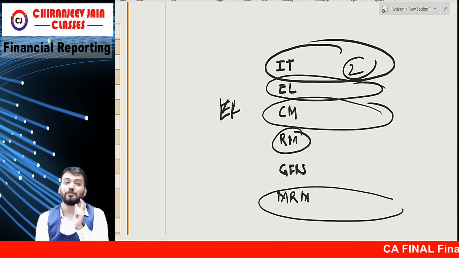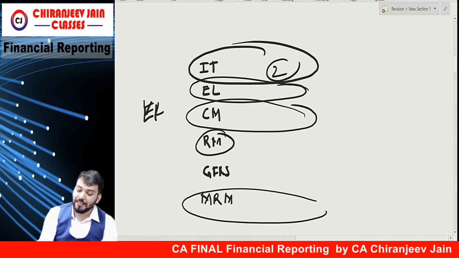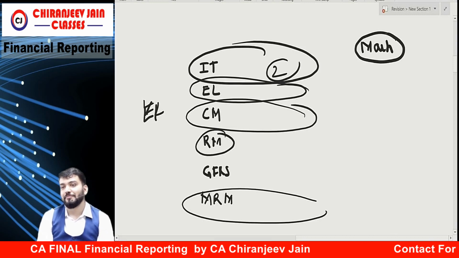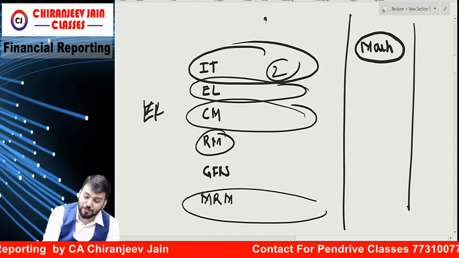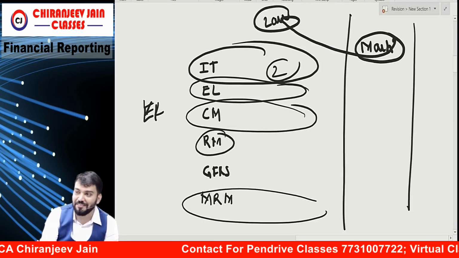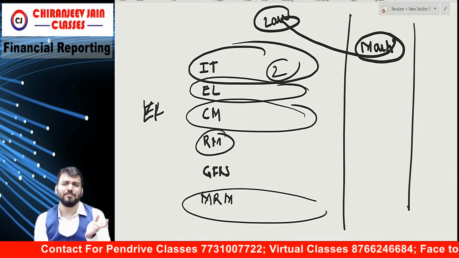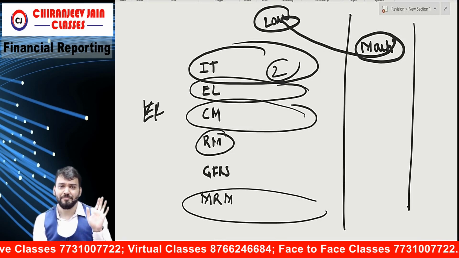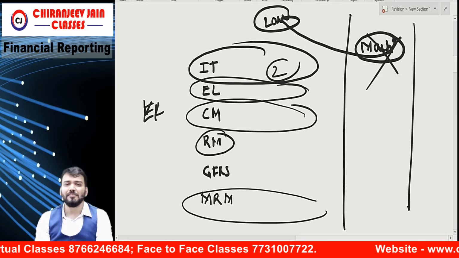Achha, those who have opted for economic law, can you give me why you have opted? Marks. Just try to understand: even though you don't like the law subject, you are thinking about marks. Can I say kahin na kahin we are not inclined to our career? We are inclined only to become CA. But I will say this is wrong. This is 100% wrong.